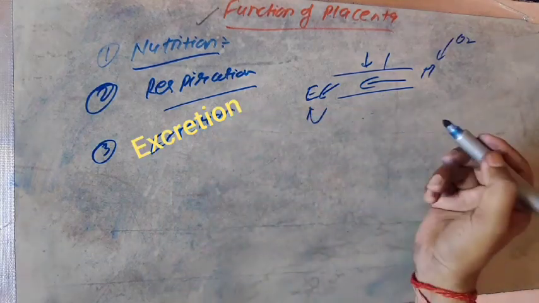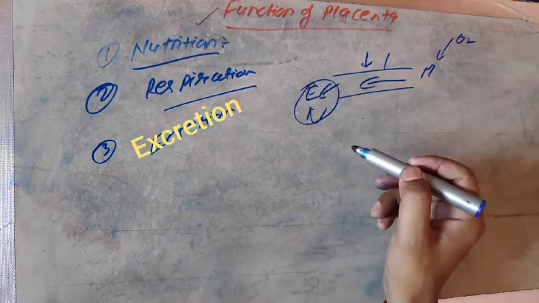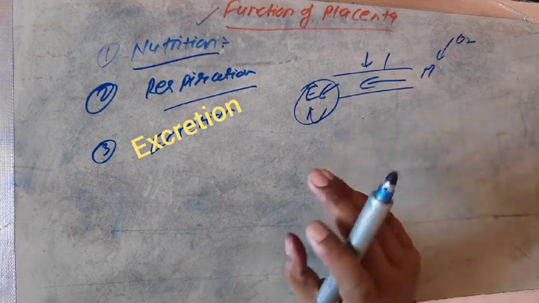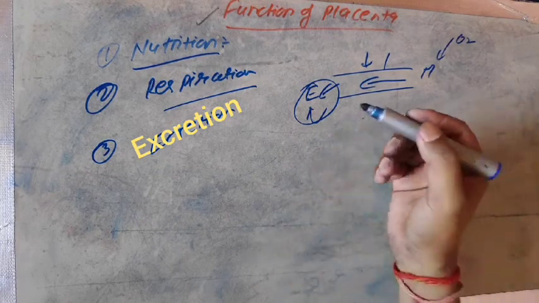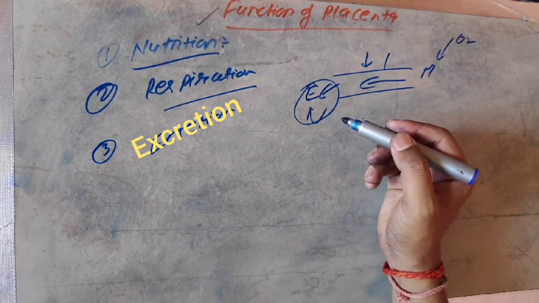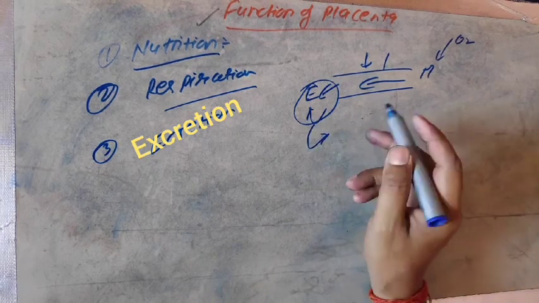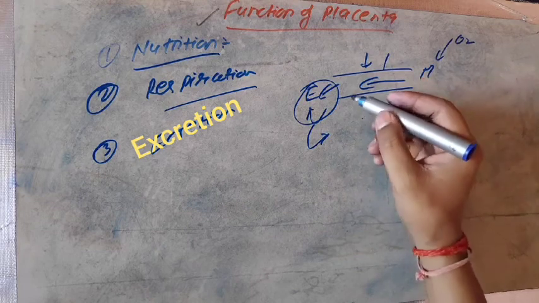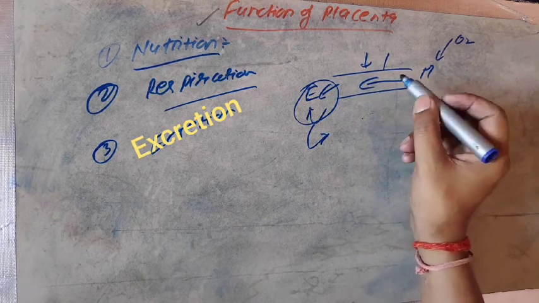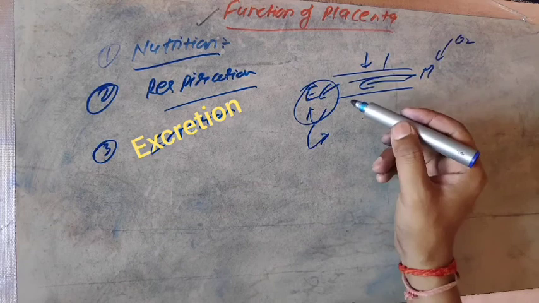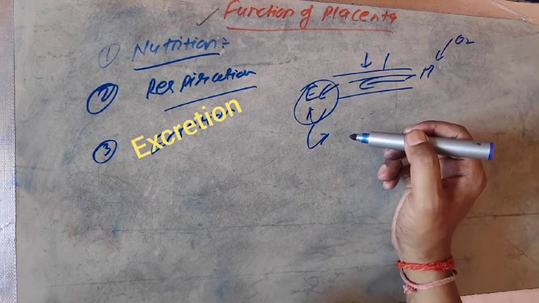How does placenta help in excretion? Listen, the embryo, during the growing phase, performs several metabolic activities like respiration, digestion, excretion, nutrition, etc. During excretion, it secretes some nitrogenous waste that is captured and trapped by the placenta, and it will trace whether the substances are important or unimportant.